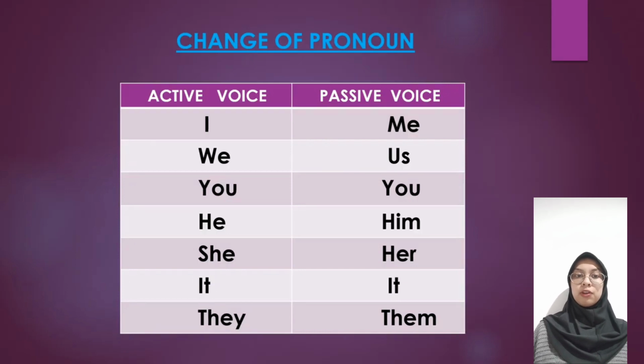You in active voice remains you in passive voice. He in active voice becomes him in passive voice. She in active voice becomes her in passive voice. It in active voice remains it in passive voice. They in active voice changes to them in passive voice.